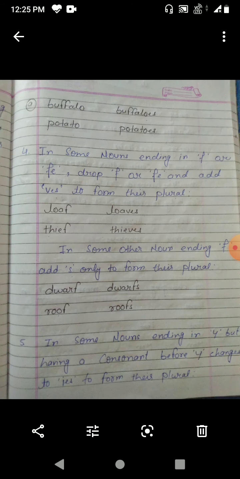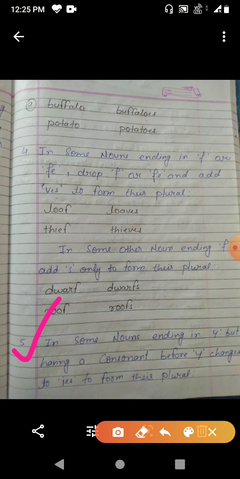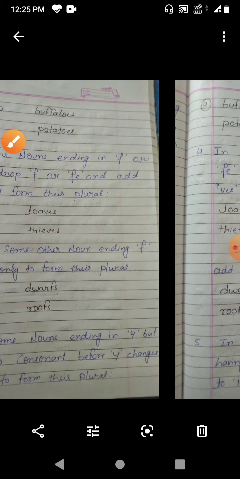So if a noun ends in y with a consonant before y, it changes to ies to form its plural.